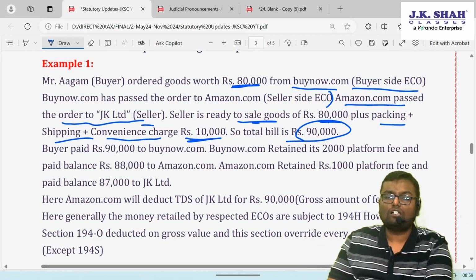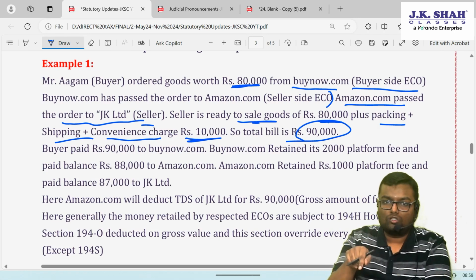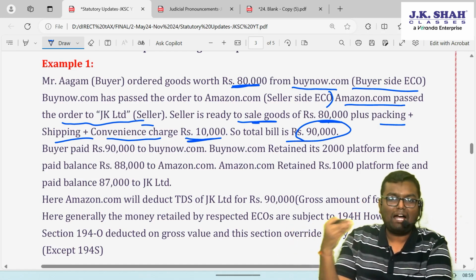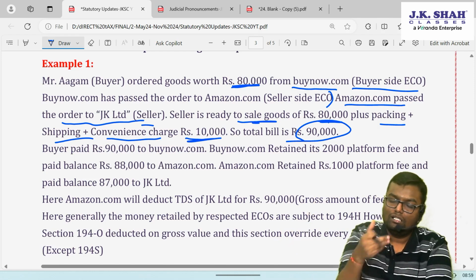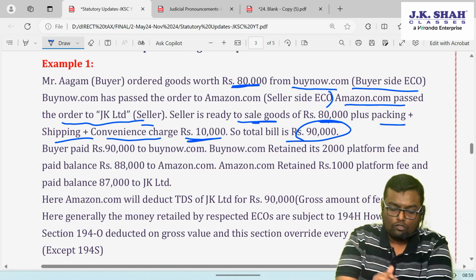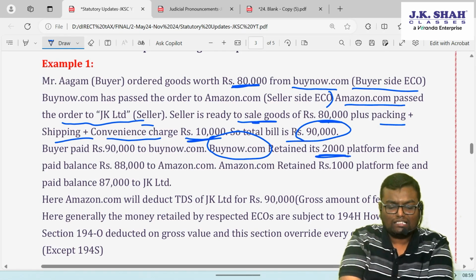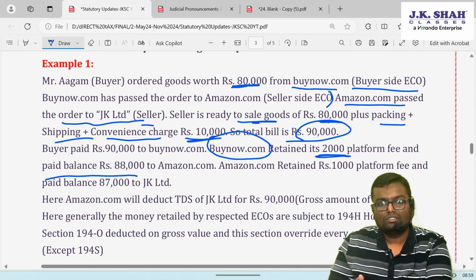The buyer paid 90,000 to buynow.com, because the buyer doesn't know Amazon, the buyer doesn't know JK Limited, the buyer knows only buynow.com. So the buyer paid 90,000 to buynow.com. Now that particular eco will take its platform fee. It retained 2,000 and transferred the balance 88,000 to amazon.com.